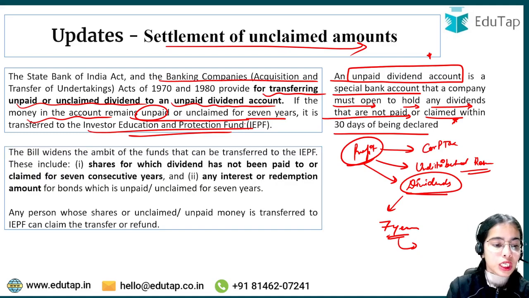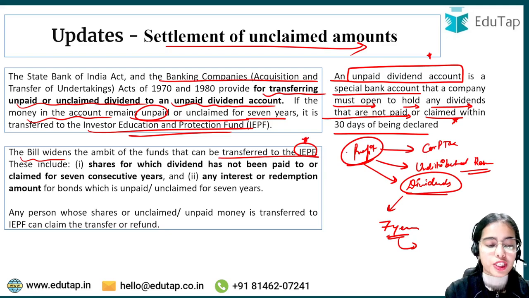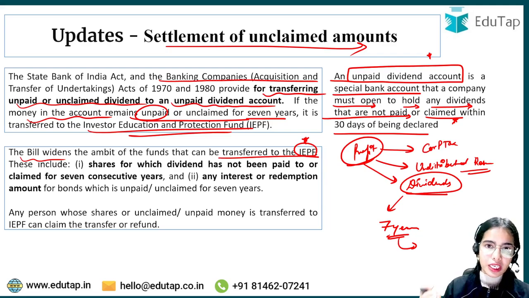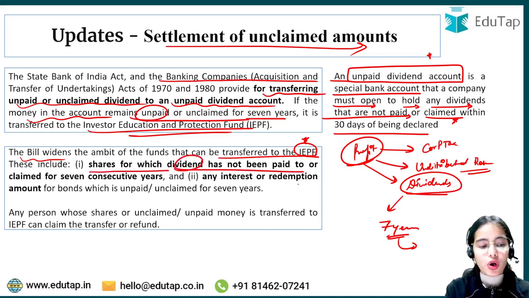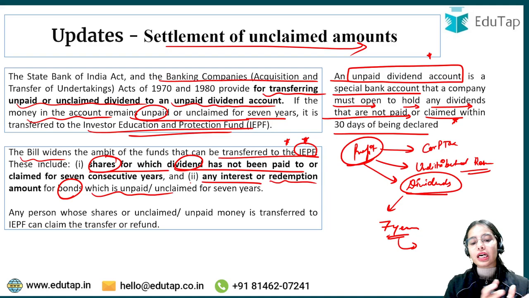So the bill is proposing to widen the ambit of the funds that can be transferred to the Investor Education and Protection Fund. Before, we were only talking about the unpaid or unclaimed dividends. Now the bill widens the ambit to include shares for which dividend has not been paid or claimed for 7 consecutive years, as well as any interest or redemption amount for the bonds which is unpaid or unclaimed for 7 years.